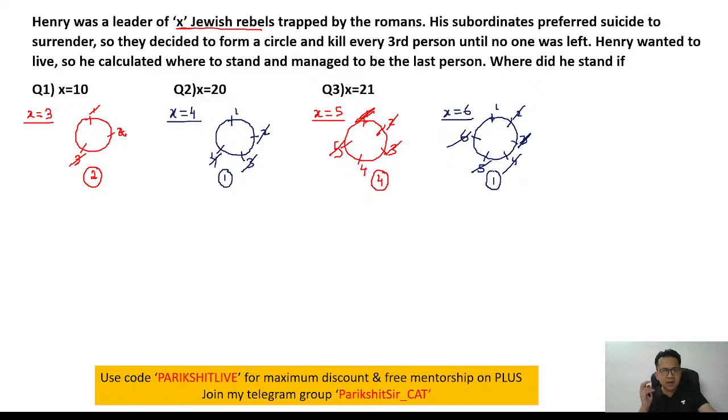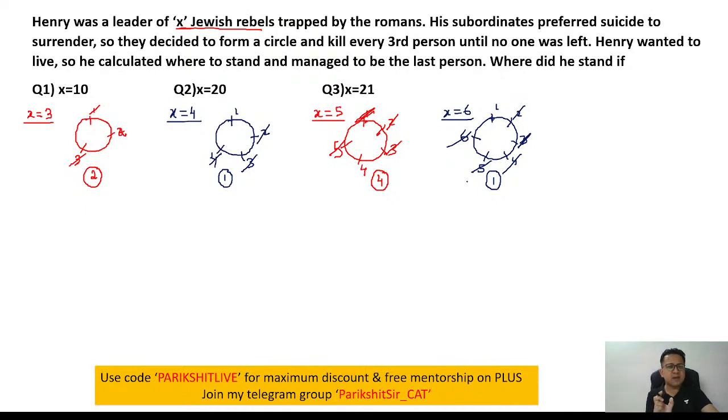Right? Are you understanding? Any doubt in this? Now I can continue doing this, but let's try to identify a pattern. What is the pattern here? Look at the numbers. In the first case, when there are 3 people, answer is 2. When there are 4 people, answer is 1. Again, answer is 4. Again, answer is 1. What is the pattern? Think about it.